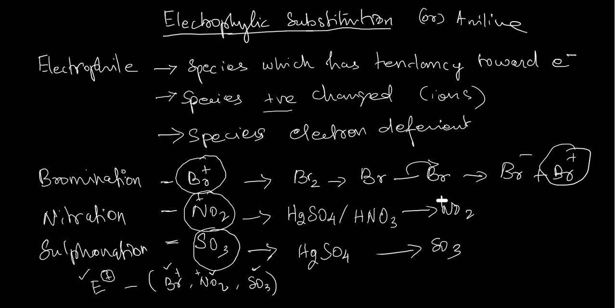Let us see the electrophilic substitution reaction in aniline. This is the structure of aniline. In aniline we have an NH2 group here. In the NH2 group, the nitrogen has a lone pair of electrons. You have to remember that all these positions have hydrogens.